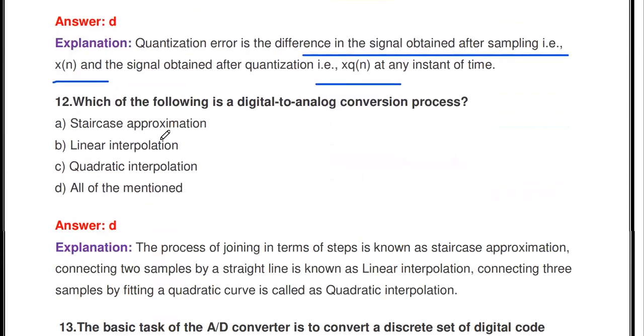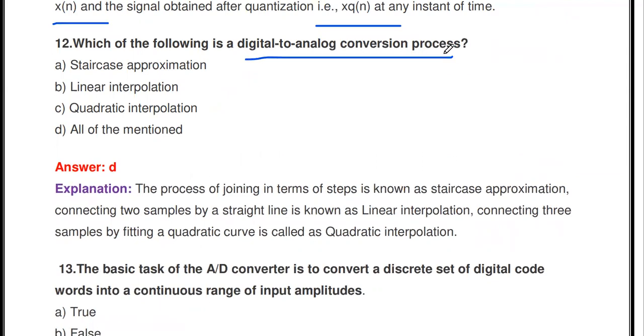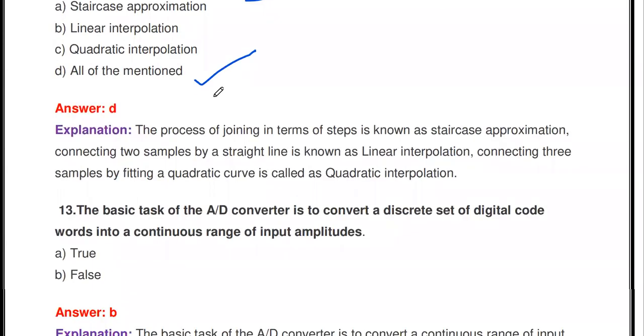Then the next question: which of the following is a digital to analog conversion process? Staircase approximation, linear interpolation, quadratic interpolation, all of the mentioned. All three are digital to analog conversion processes: staircase approximation, linear interpolation, and quadratic interpolation.